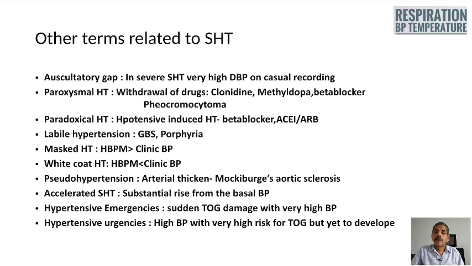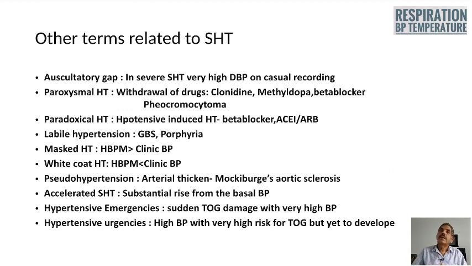Beta blocker bringing this phenomenon is seen in pheochromocytoma, and ACE and the ARB administration producing a profound rise in blood pressure is a point in favor of occlusive renal artery diseases.